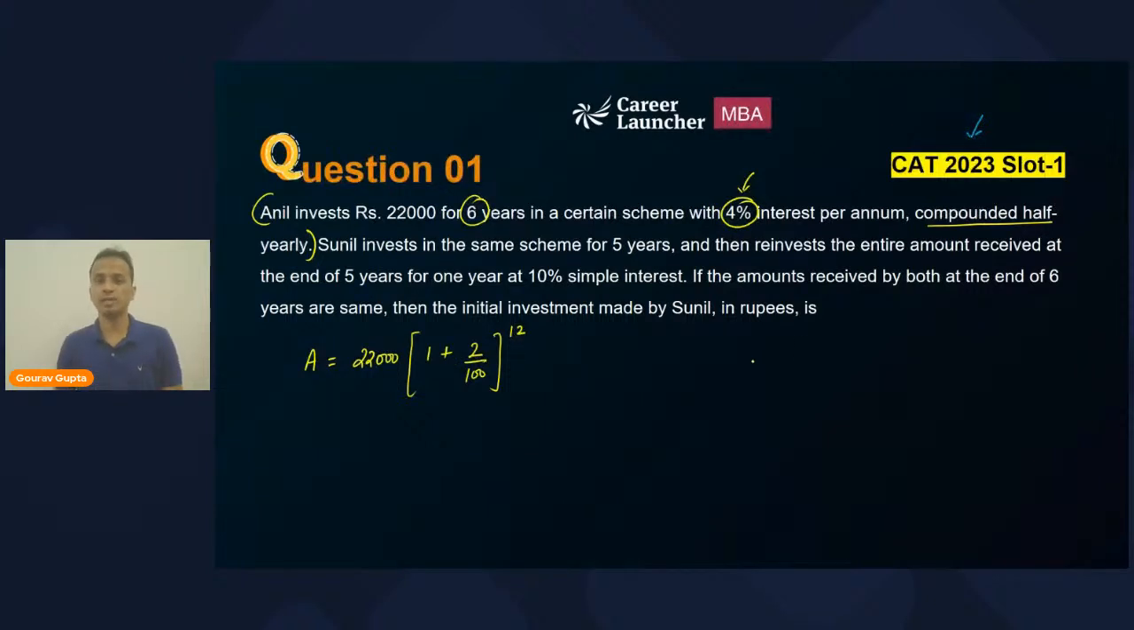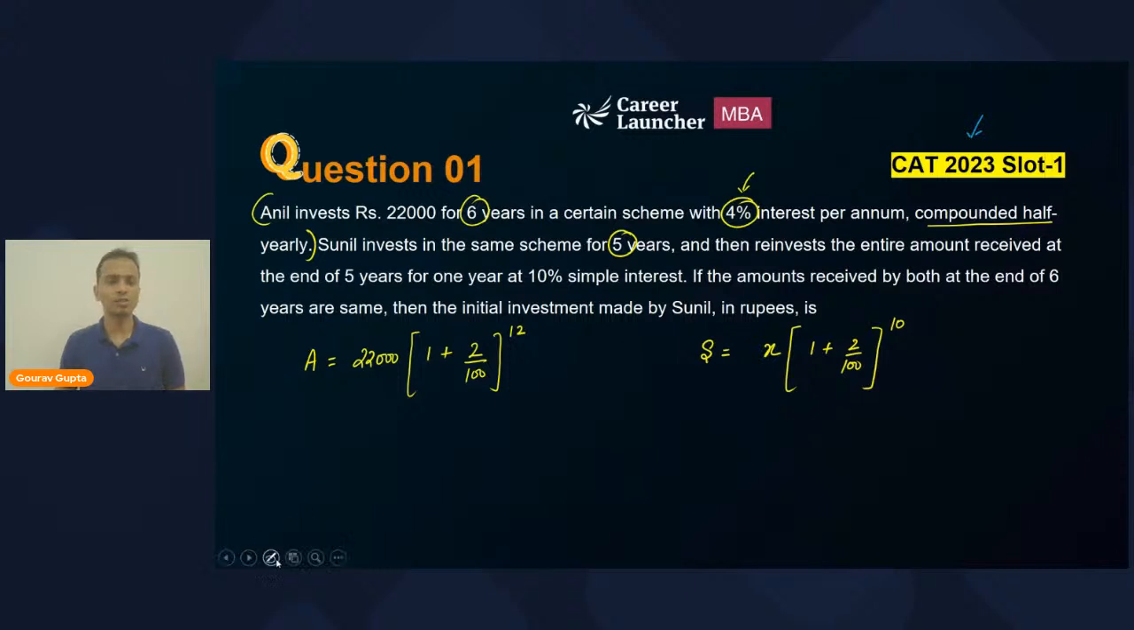Now let's talk about Sunil. Now for Sunil, the final amount will be equal to, so Sunil invests in the same scheme, but we don't know how much money Sunil is investing. So let's say the initial investment of Sunil is X rupees, right? So principal for Sunil is X. So principal bracket 1 plus rate of interest upon 100, because the scheme is same, but he invested for 5 years. So that is why the power will be 10. Okay. So after 5 years, the amount that Sunil will have will be equal to X bracket 1 plus 2 upon 100 power 10.